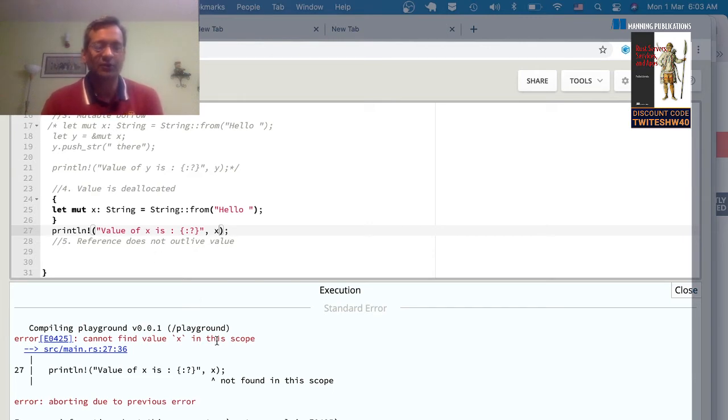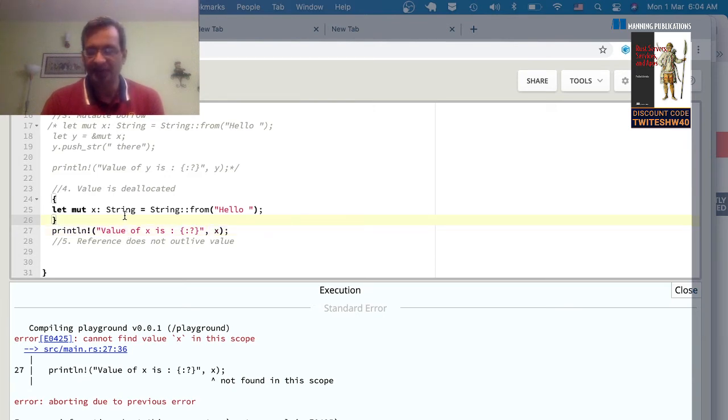You see, it says it cannot find value of x in the scope. You will say, of course it's in scope, because it's part of the main program. This is the main program, and I have it in scope. But the way Rust evaluates scope is that x has been declared within this inner block, and you're trying to access the value of x outside this inner block.